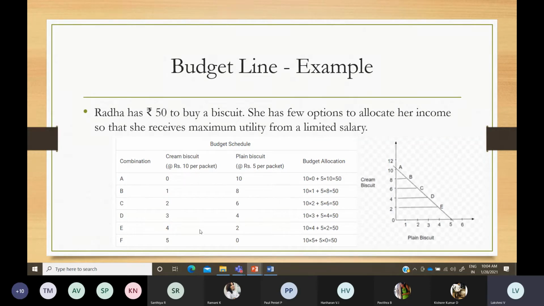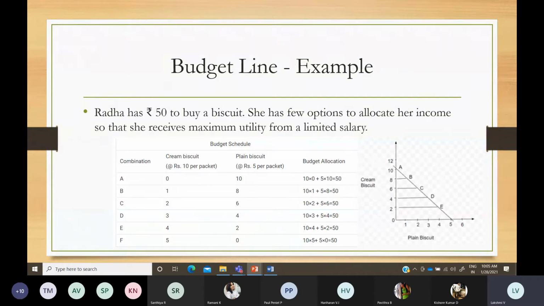Like that, you are going to spend on two products. Either you can say no to cream biscuits and buy fully plain biscuit, or no plain biscuit and buy 5 packets of cream biscuit. Or else you can have a combination of both, so that your total cost does not go beyond 50 rupees, because your income is restricted only to 50 rupees.